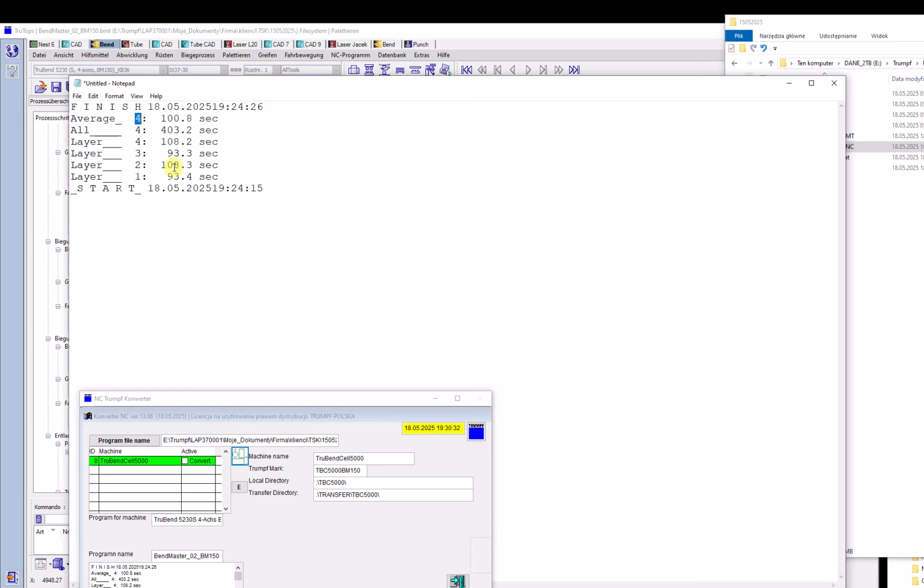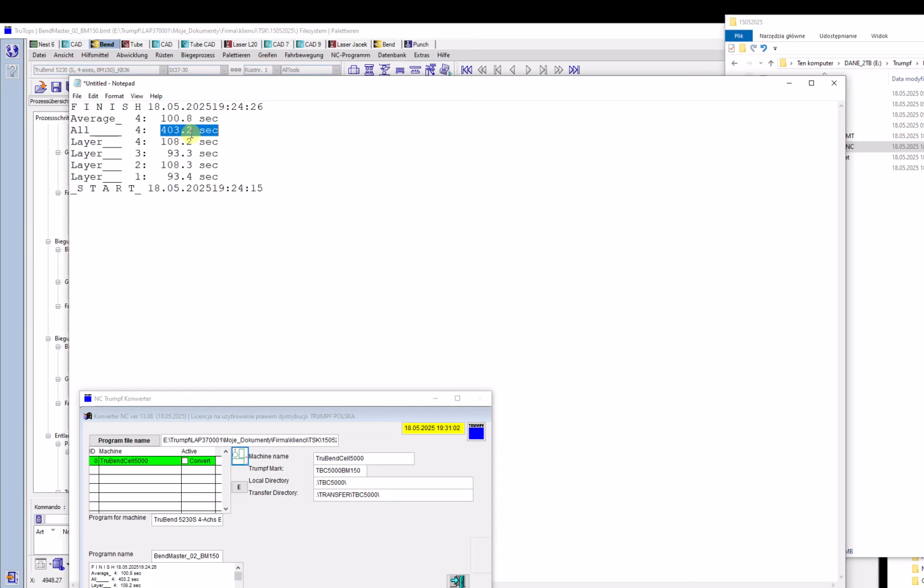I need for those BNC files the measured processing time, which gives me the real information how long a cycle of processing a particular part or a sequence of parts takes, like here. It means, for example, 4 parts that take 400 seconds.